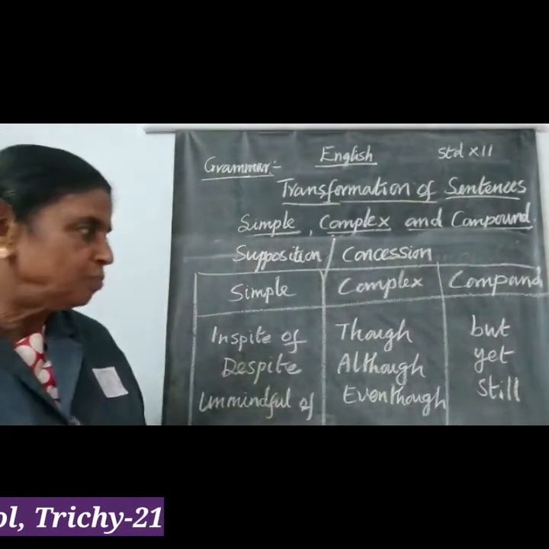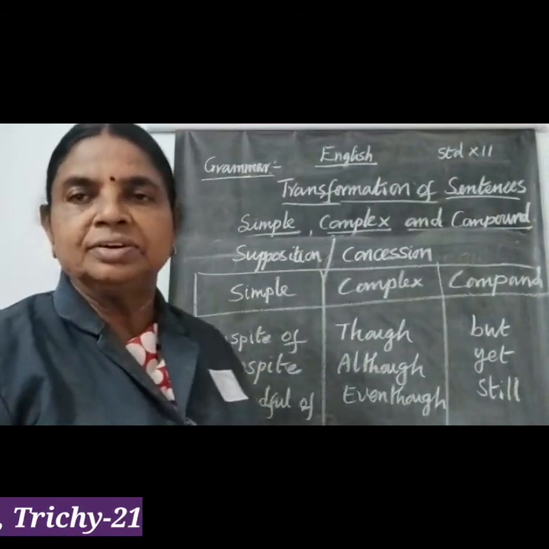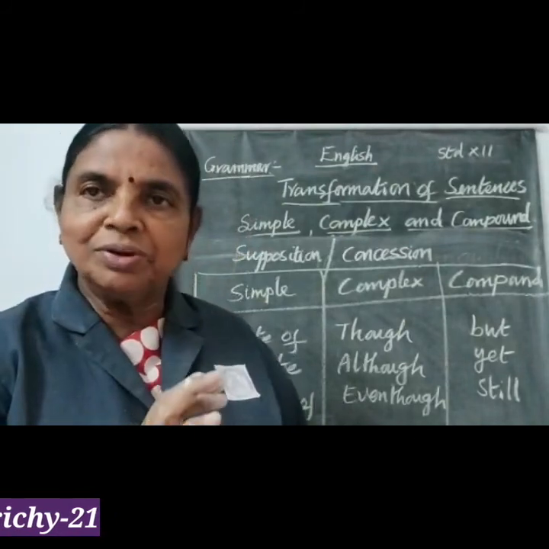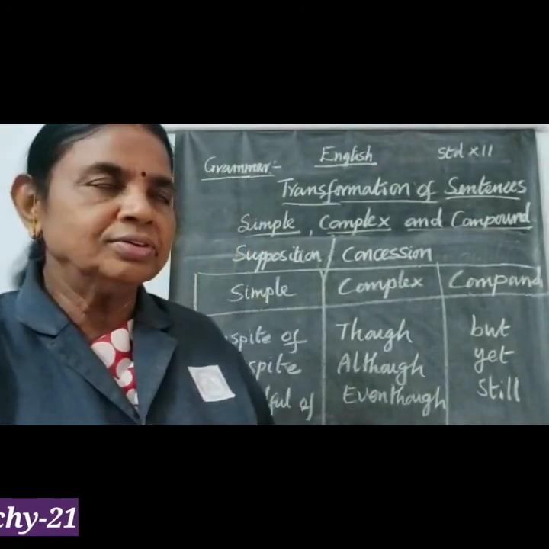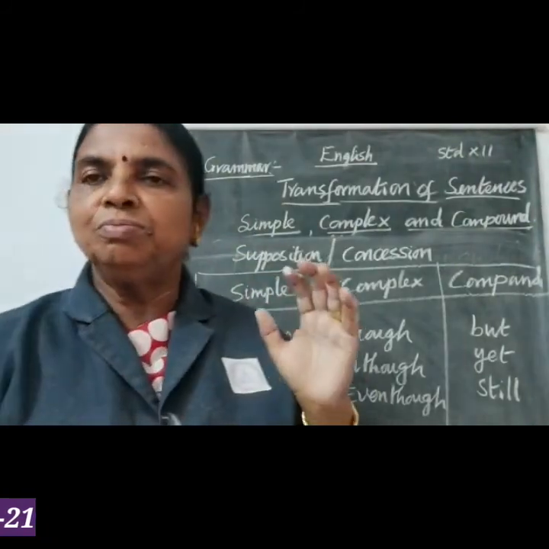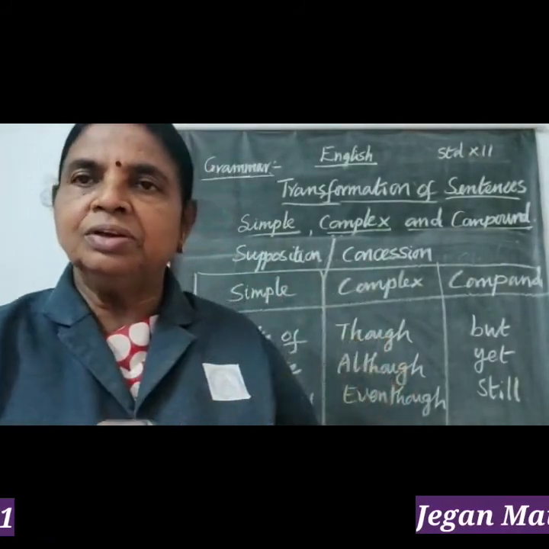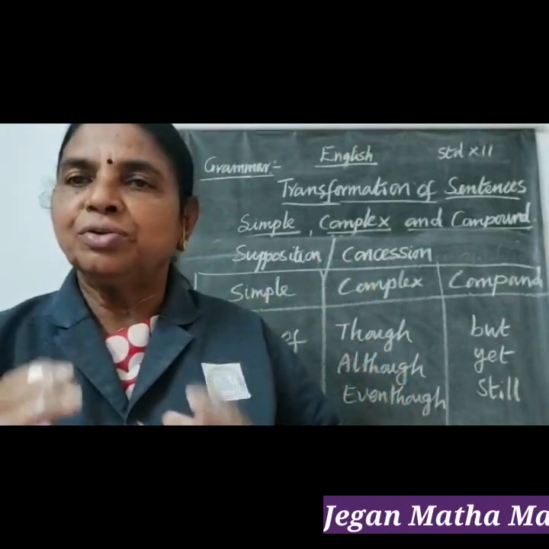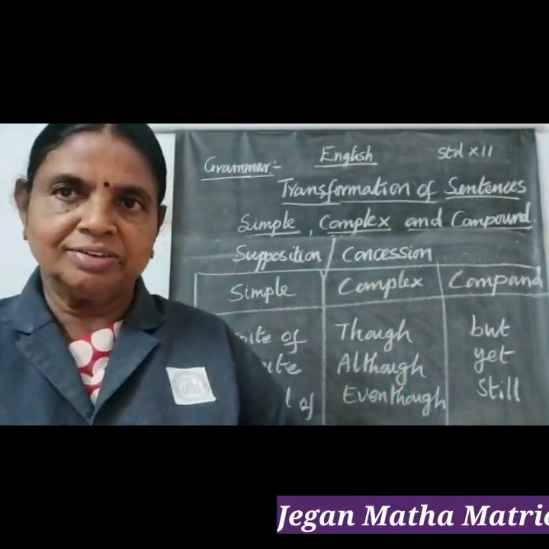So hope you remember, in cause and result, under that, in simple sentences we use on account of, due to, because of; as, since, because in complex; so and so in compound sentences.